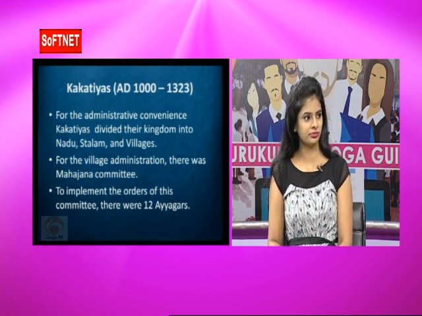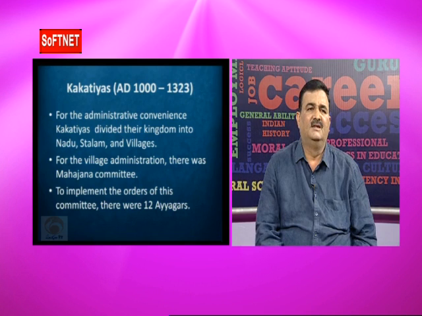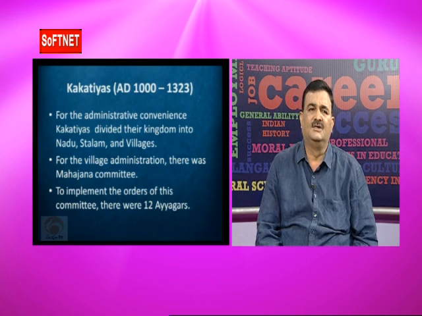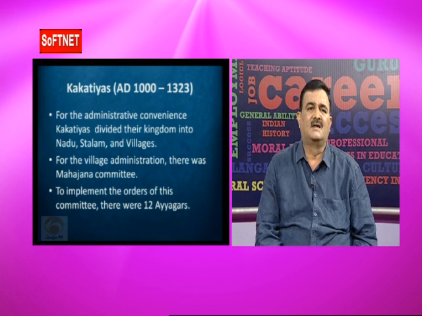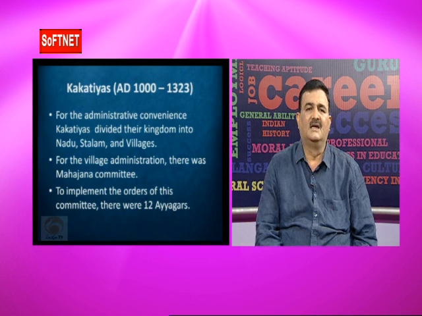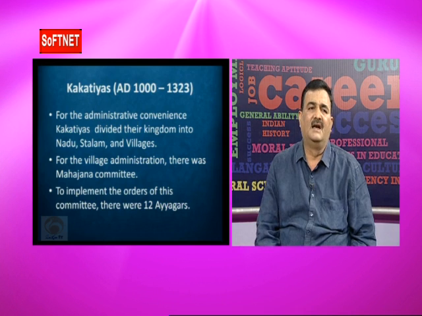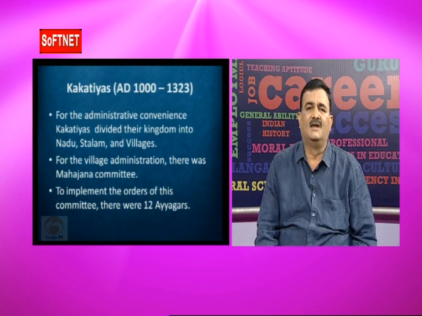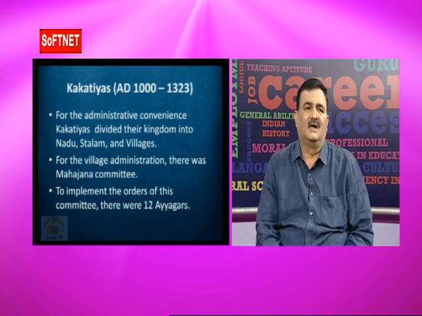So the first one is the administration. For administrative convenience, the Kakatiyas introduced an efficient administrative system. They divided their empire into a number of provinces: the Nadu, the Sthalam and the village. Nadu, Sthalamu and villages were the important divisions at the time of the Kakatiyas.